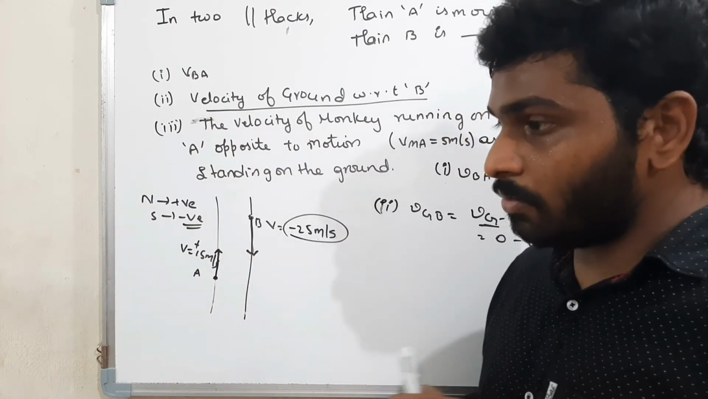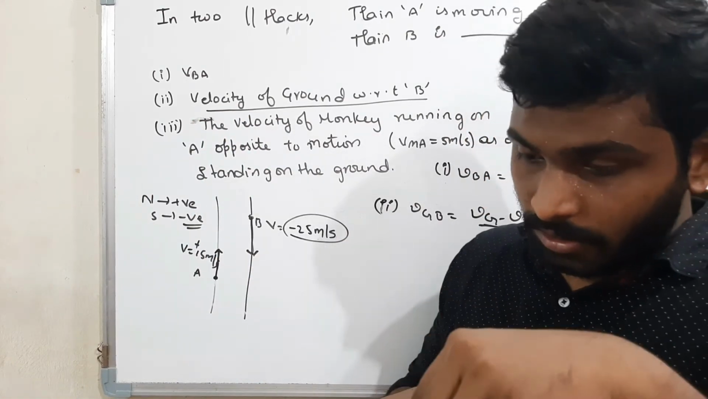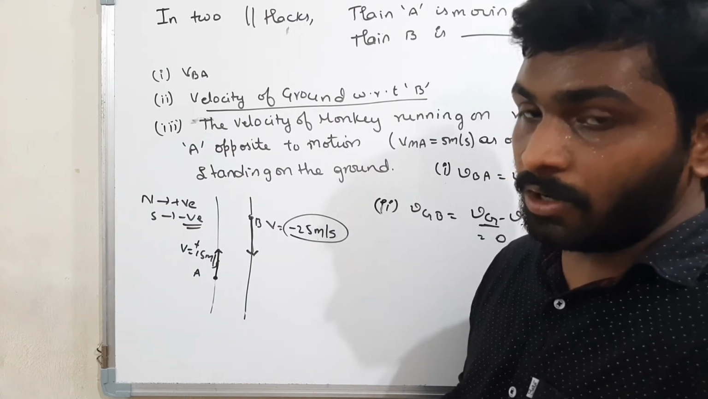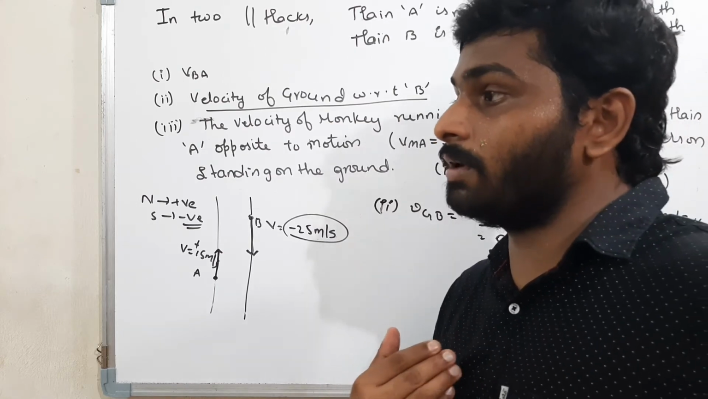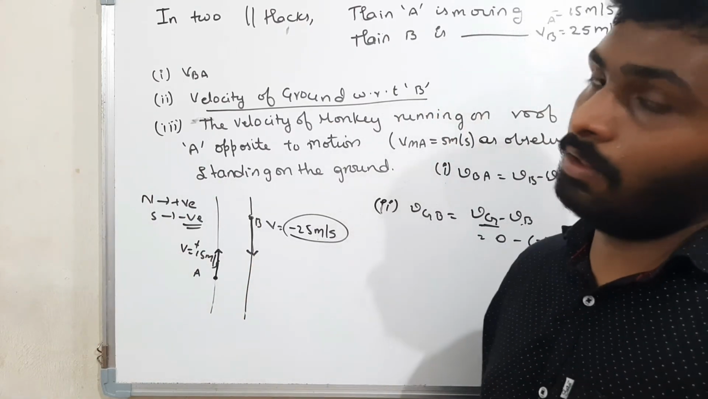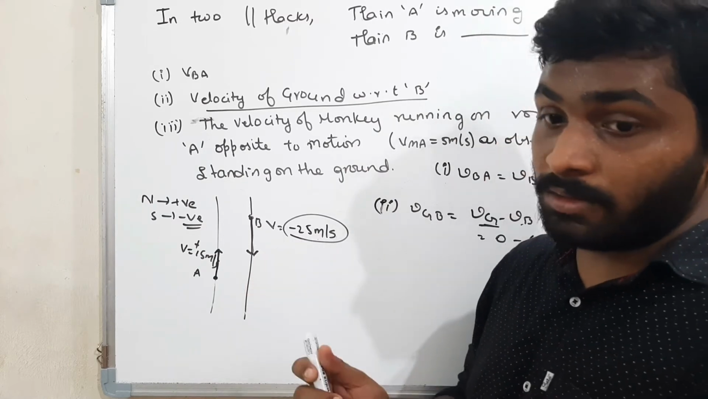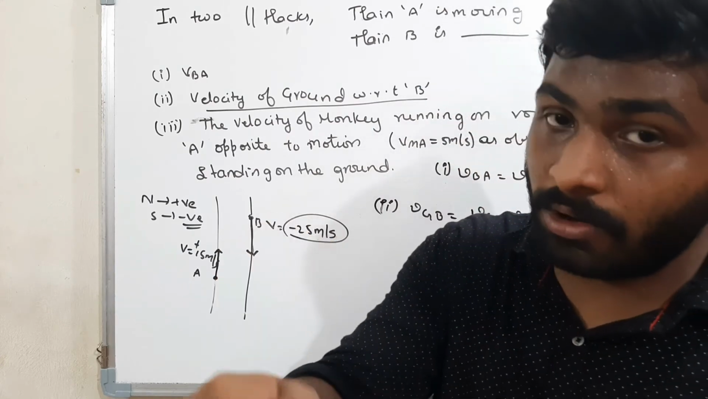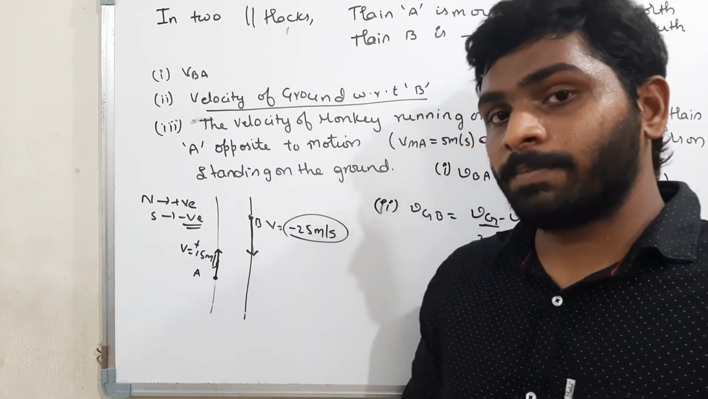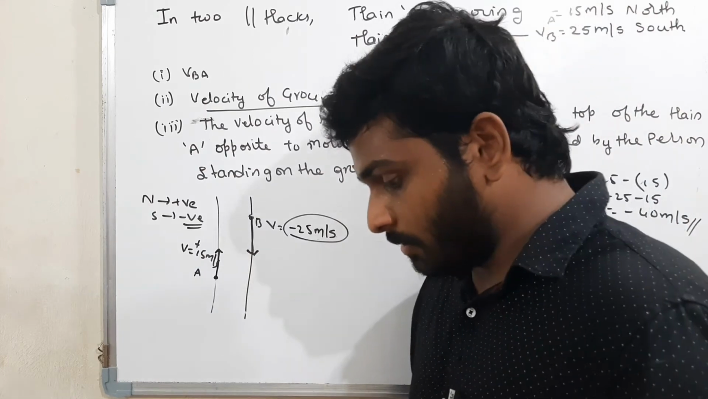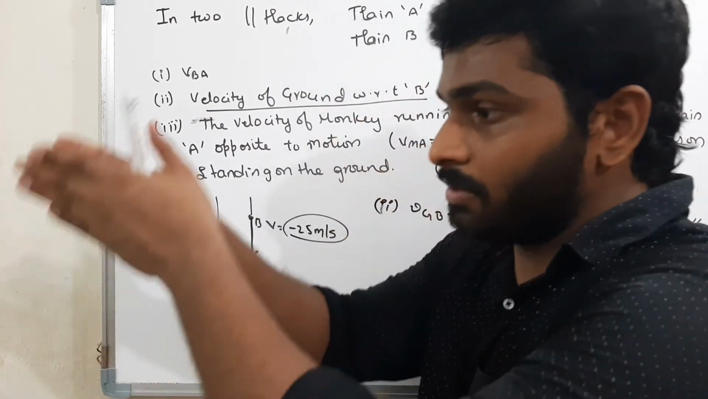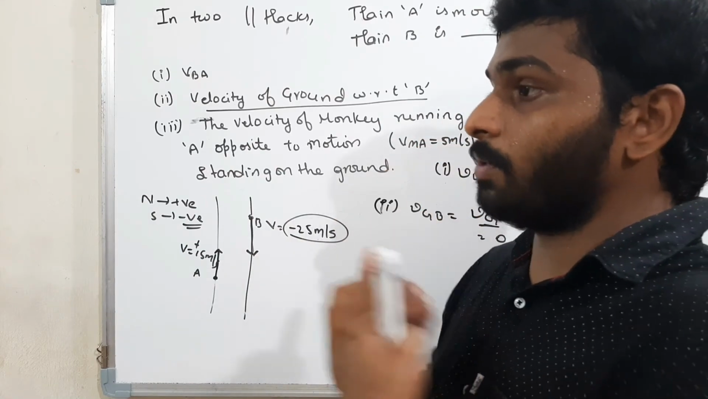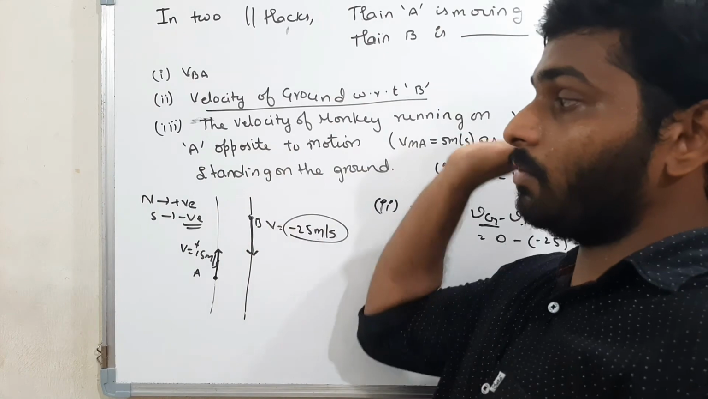When I am moving in the south direction, how will the person standing on the ground feel? The person standing on the ground will feel as if I am moving with 25 meters per second, that side, south direction. Okay, well and good. But how will I feel the person standing on the ground is moving? I will feel as if he is moving backwards. Can you feel that? If you are standing in a train, when the train is moving like this, you will feel the surroundings are moving backwards. That means if you take the train's direction as positive, the surroundings are moving backwards. That means the velocity is negative.